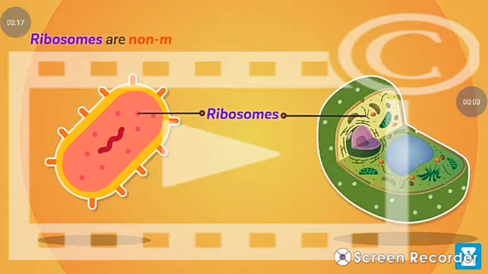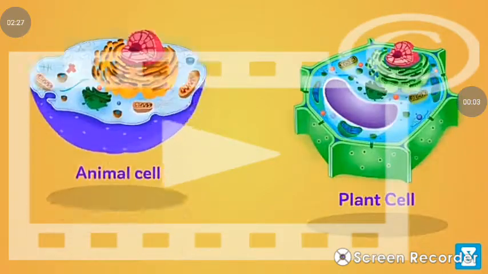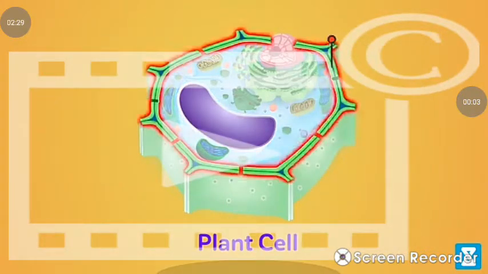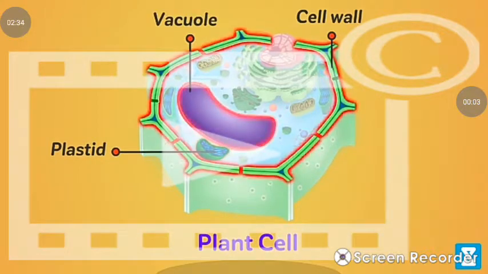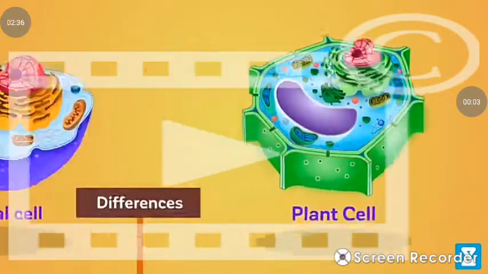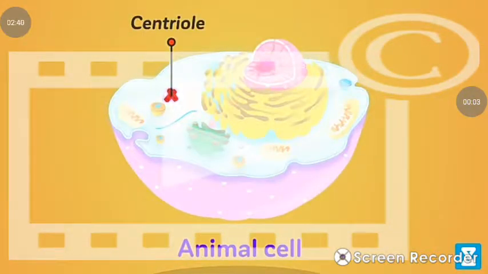Ribosomes are non-membrane-bound organelles found in all cells, both eukaryotic as well as prokaryotic. All eukaryotic cells are not identical. Plant and animal cells are different, as the former possess cell walls, plastids, and a large central vacuole which are absent in animal cells. On the other hand, animal cells have centrioles which are absent in almost all plant cells.